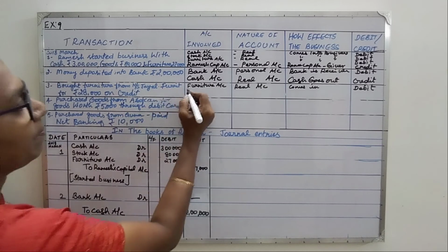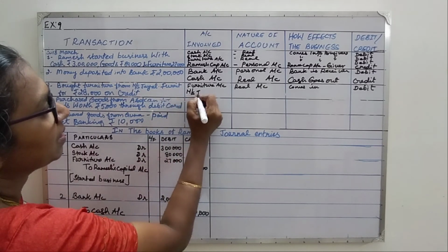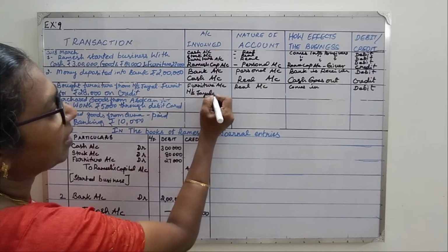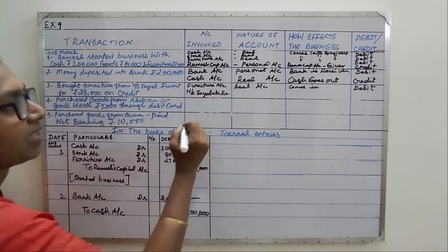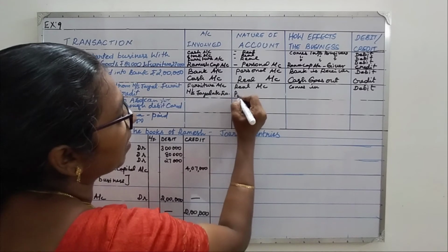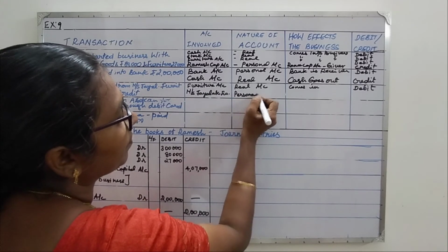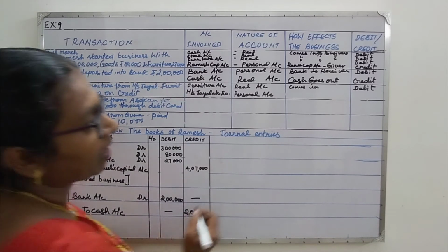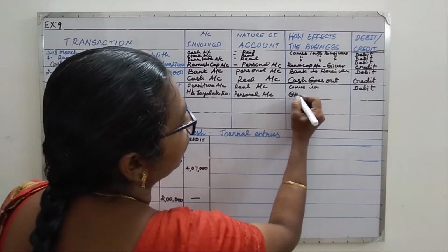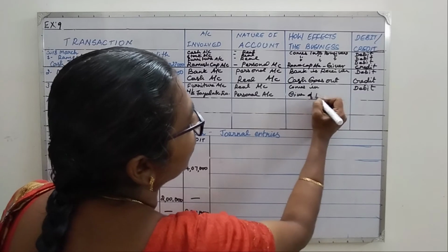Next one is Messrs. Jayalakshmi. I have no place. Jayalakshmi Furniture, I write like this. Now this is a personal account. So as per the personal account, debit the receiver, credit the giver. Giver of furniture.